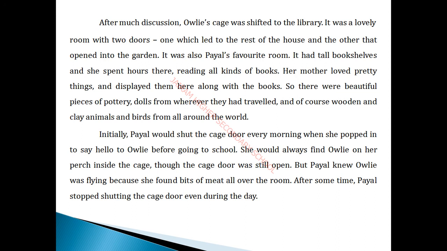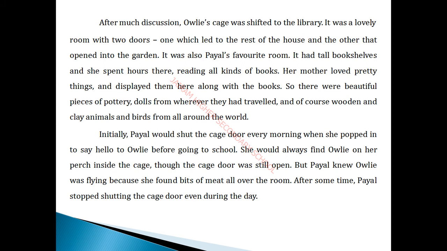But Payal knew Owlie was playing because she found bits of meat all over the room. So the entire room is fully covered with what? Meat. Whenever Owlie felt hunger, it used to fly and eat all the bits of meat, so it always used to move around the room.